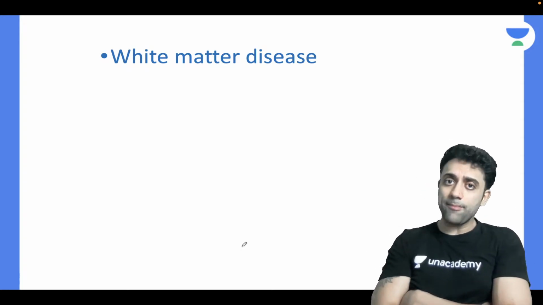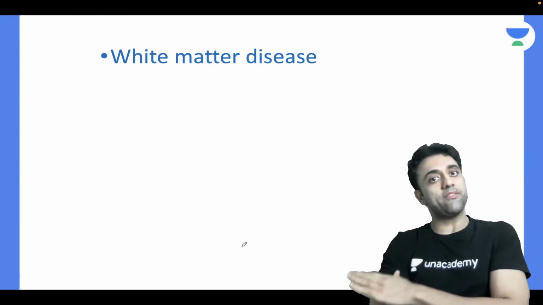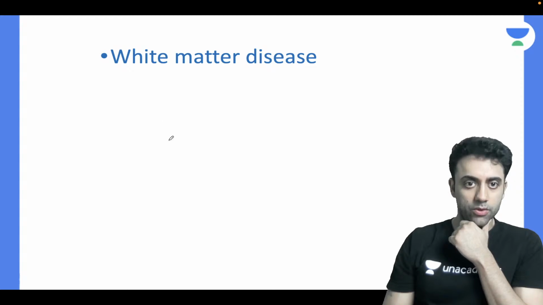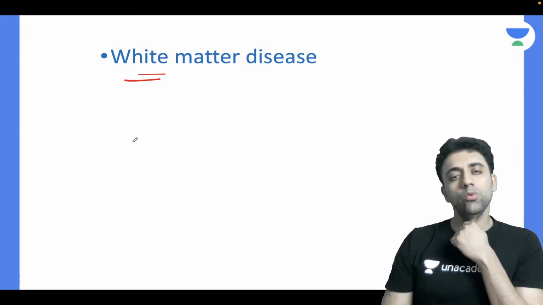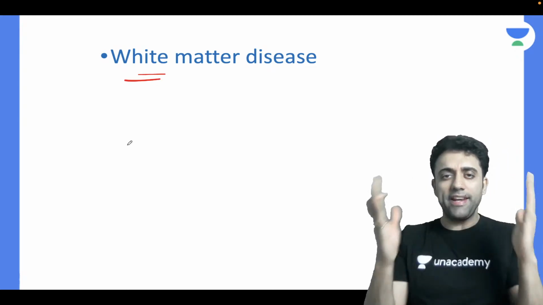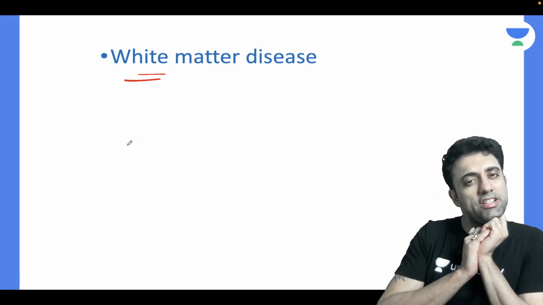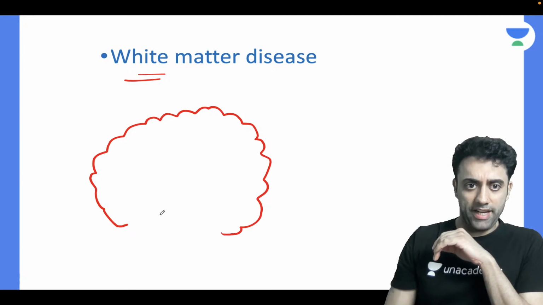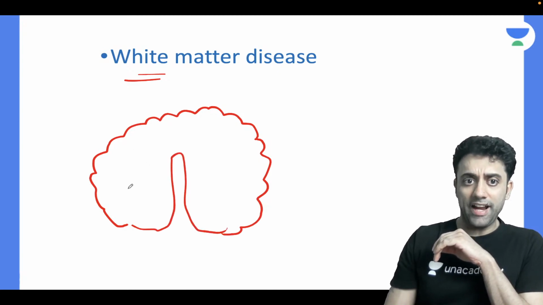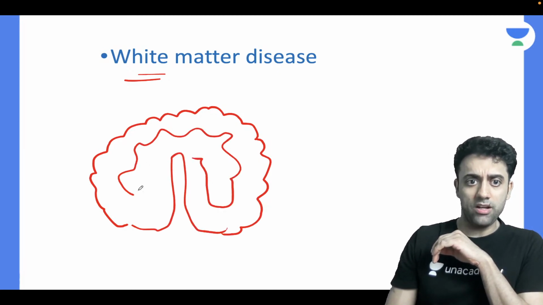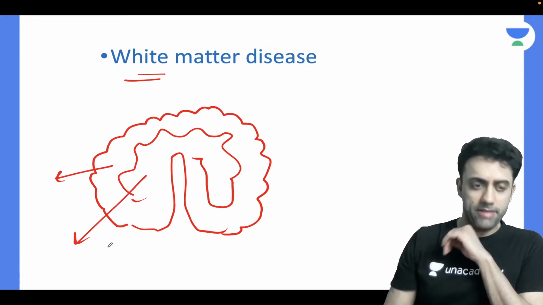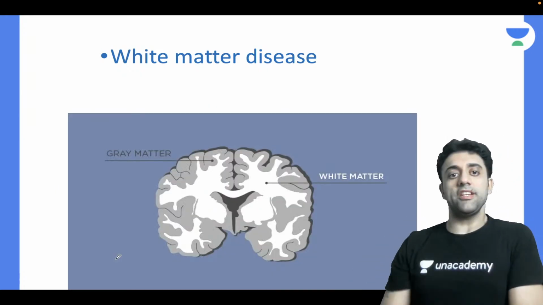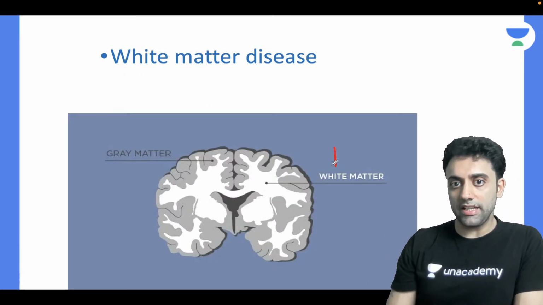So remember, we have two types of disease: gray matter disease and white matter disease. Have you heard of gray matter and white matter? White matter, is it inside the brain or the periphery? Which one is the gray matter, which one is the white matter? If this is my brain, or this is a cut section of the brain, which one will be the white matter and which one will be the gray matter? Remember, this one is the gray matter, this one is the white matter.